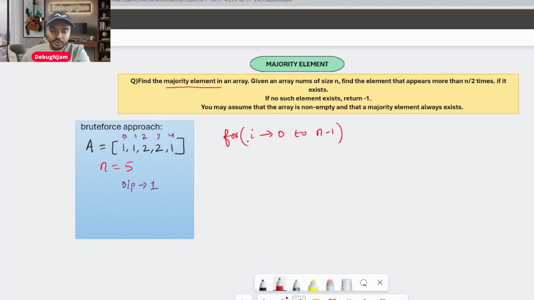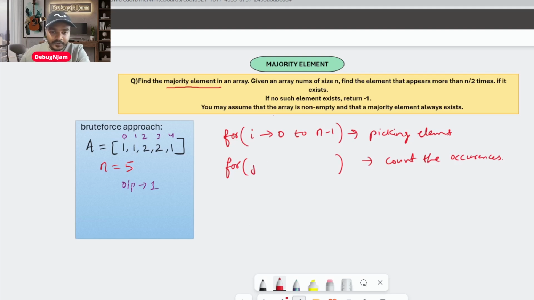So in this first loop, what are you doing? You're picking one element, right? Now in the second loop, what do you want to do? In the second loop, you will count the occurrences. Now my handwriting is very bad, I hope you cooperate.